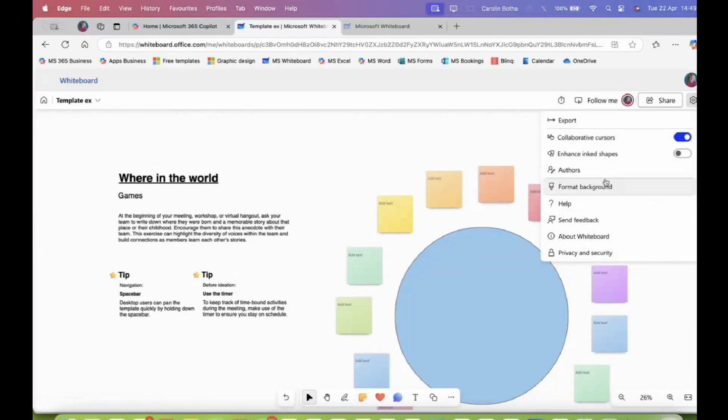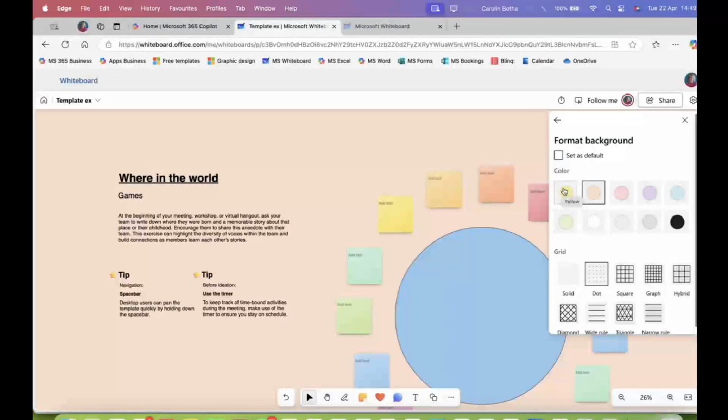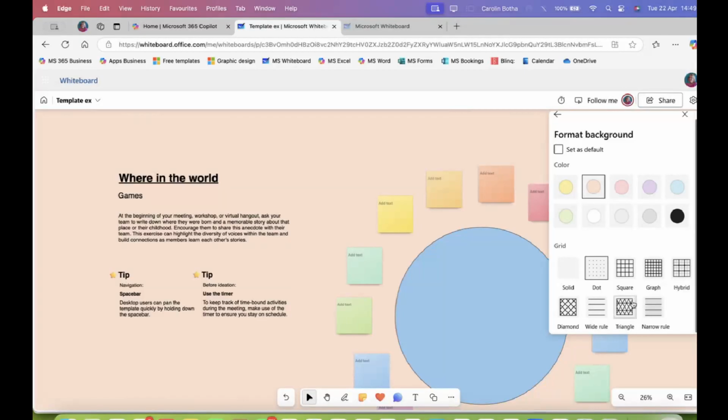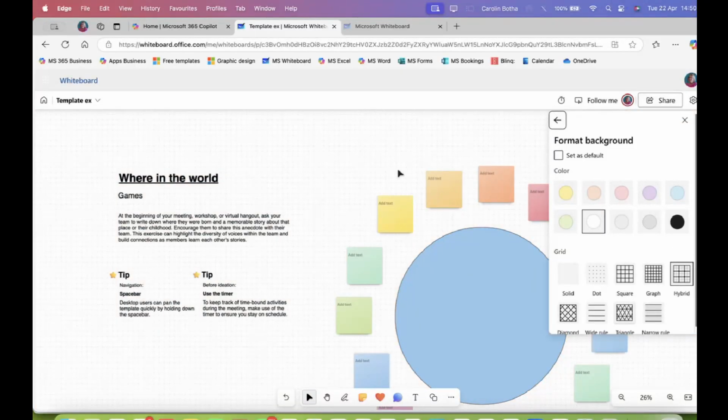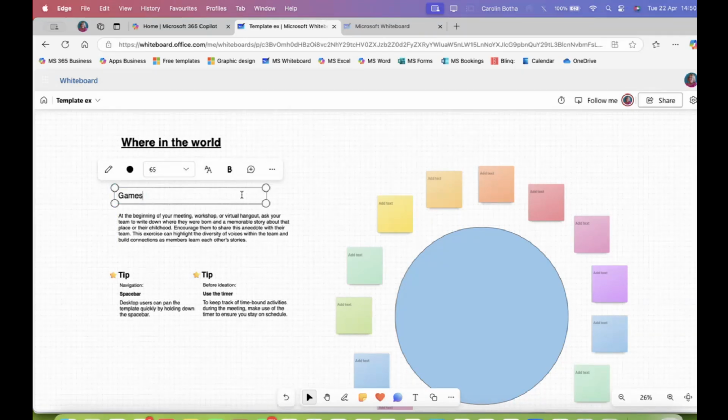Then there are some settings where you can format the background. You can maybe change it if you don't want a whiteboard. You can have a peach board if you like. And the blackboard, and look at this. We also found this in one of the other apps that we used, where you can add a, maybe just choose something. Let's just go back to white, a grid. There you go. So you can do this now really on scale and line it up properly. If that is what you want to do, you can have a background like that, just for interest sake.